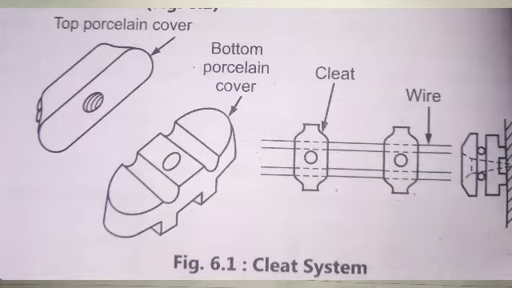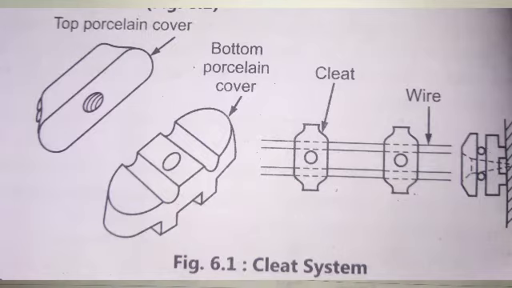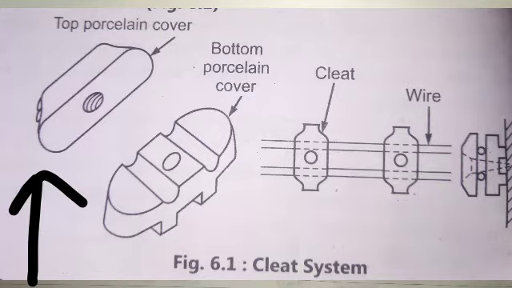You can see there is some space, two spaces provided here. In these places the wire is placed. In the last picture you can see the wires placed in these two holes, and then this is covered with the top porcelain cover.